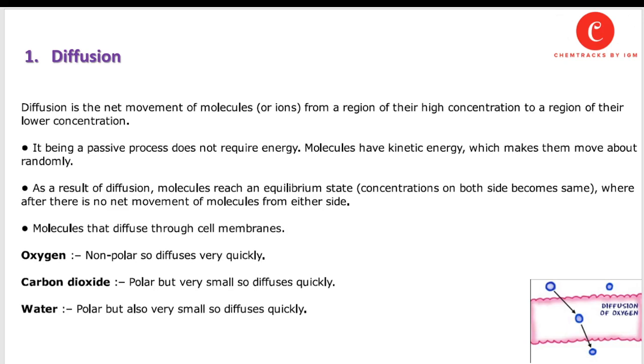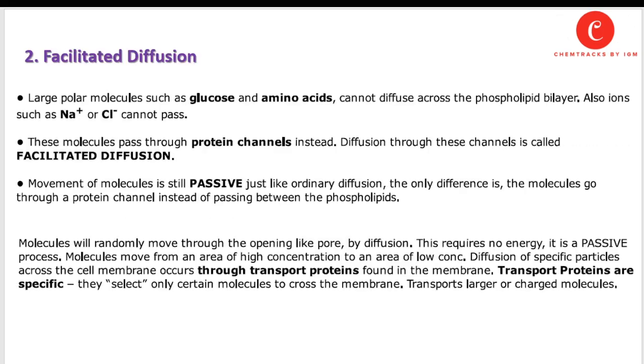Molecules that diffuse through the cell membrane include oxygen, carbon dioxide and water. Oxygen is non-polar so it diffuses very quickly. Carbon dioxide is polar but very small so it diffuses quickly. Water is polar but also very small so it can also diffuse very quickly across the cell membrane.